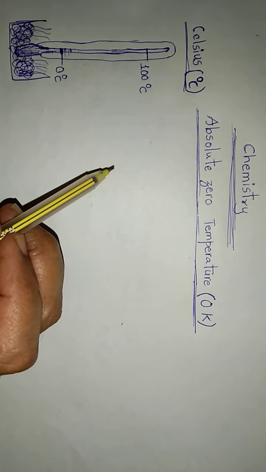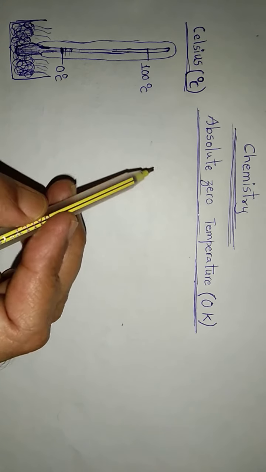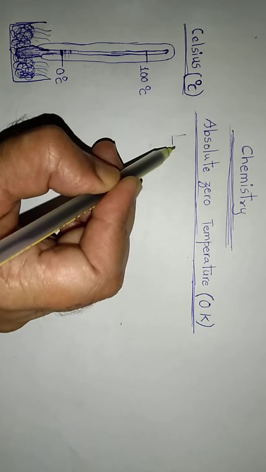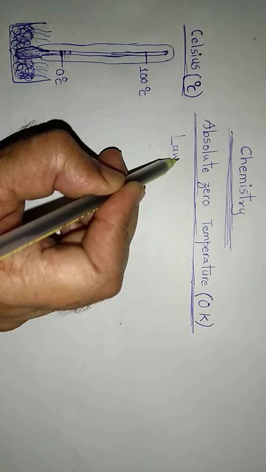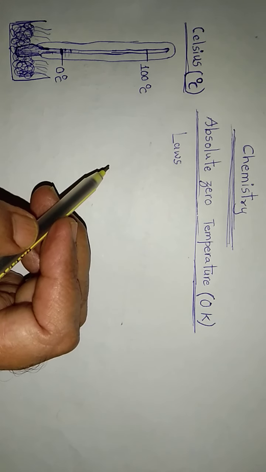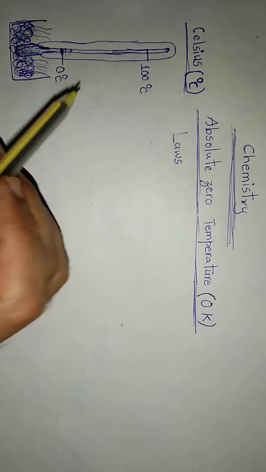Scientists soon realized that most of the natural laws do not obey the Celsius scale of temperature.